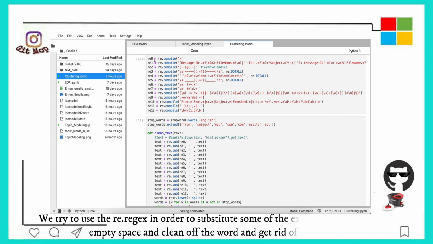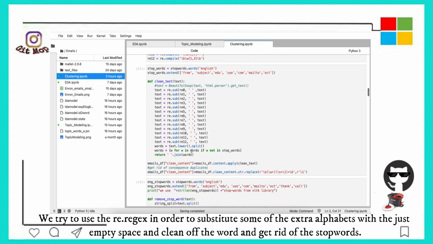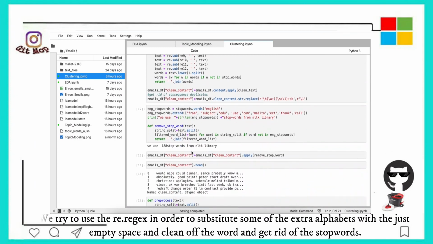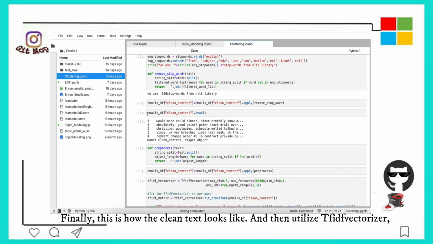We use regex in order to substitute some of the extra characters with just an empty space, clean up the words and get rid of the stop words. And finally, this is how the cleaned text looks.